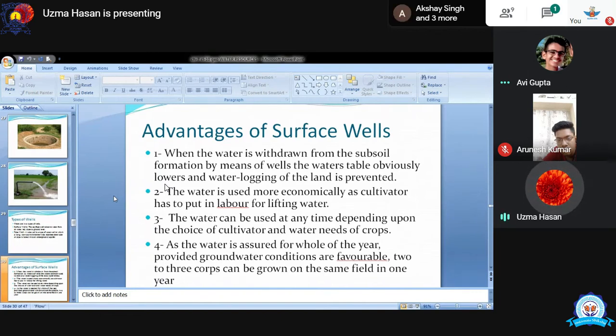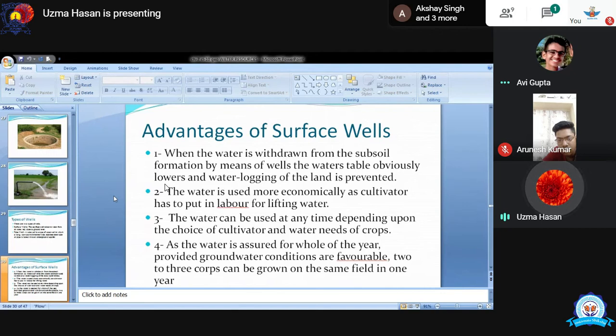Listen, if you're talking about a surface well, we also need a good quantity of underground water. Then it is easy to make surface wells there, and it is very economical and cheap also. And it also needs laborers to lift the water from the well. कुएं से पानी निकाल के आपको डालना पड़ेगा. That's why you need labor also. And the use of water totally depends on the choice of the cultivator, the farmer. Whenever he needs water, he can take the water out of the well and give it to his field.